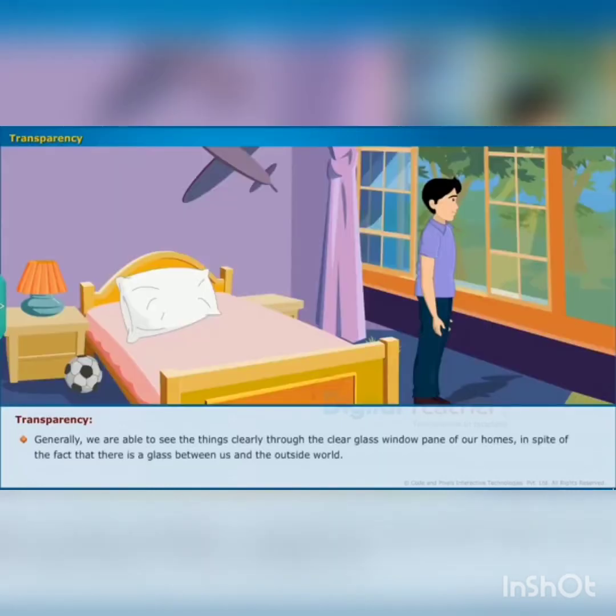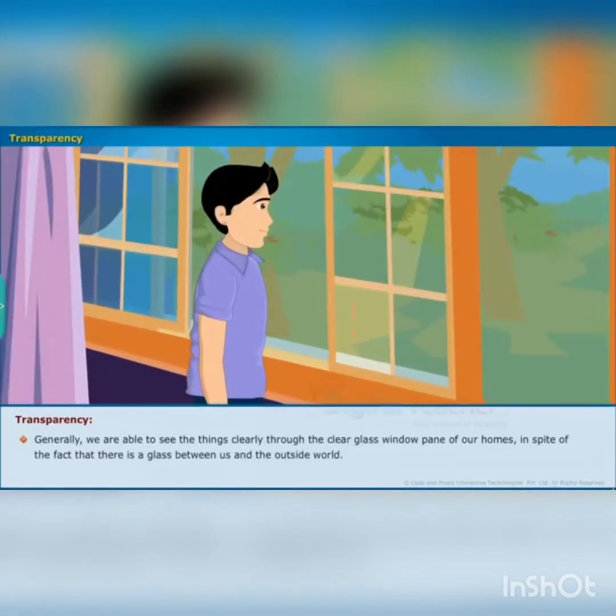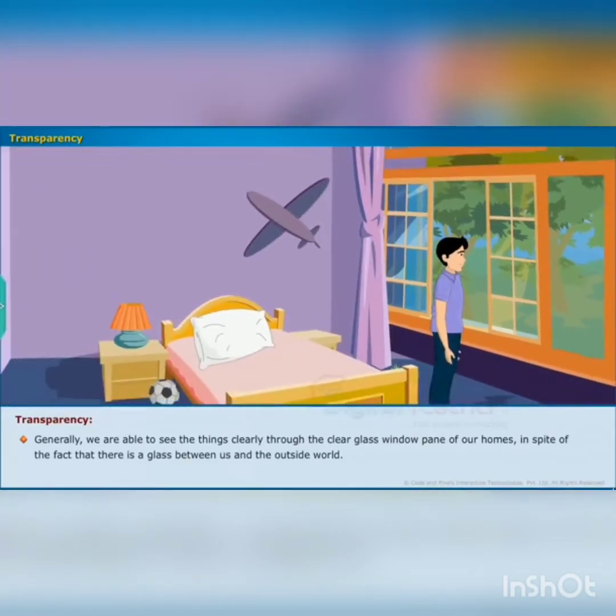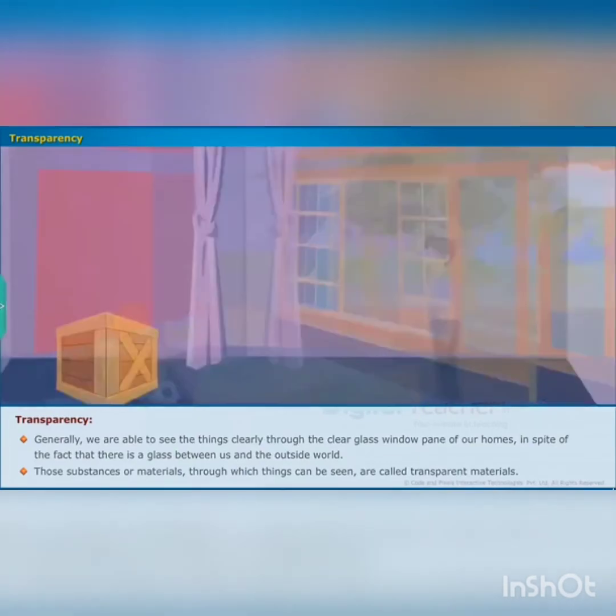Next, let us study about transparency. It is another property. Children, generally we are able to see things clearly through the clear glass window from our home in spite of the fact that there is a glass between us and the outside world. Those substances or materials through which things can be seen are called transparent materials.